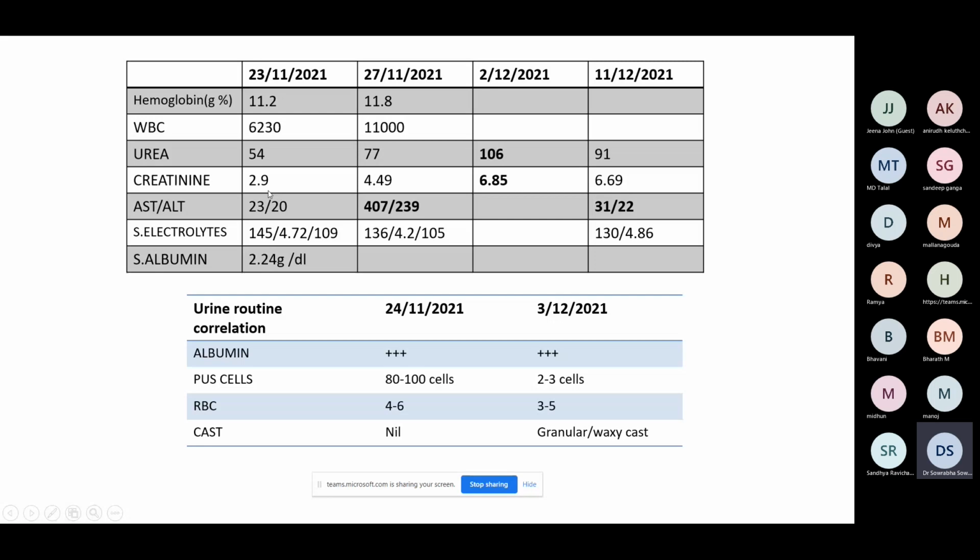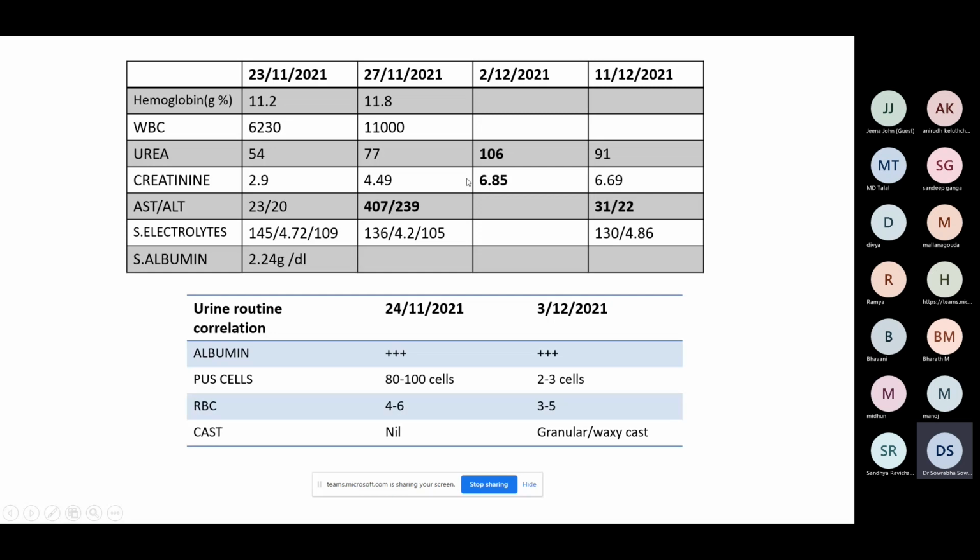I just calculated it before taking the class. By the CKD-EPI equation, 2.9 comes to an EGFR of 21 ml per minute, whereas 6.85 comes to 8 ml per minute. So a drop from 21 to 8 is a drop of 13 ml per minute. Over a span of say 10 to 12 days, he has lost an EGFR of 13.